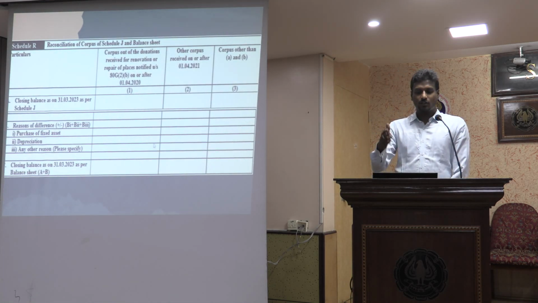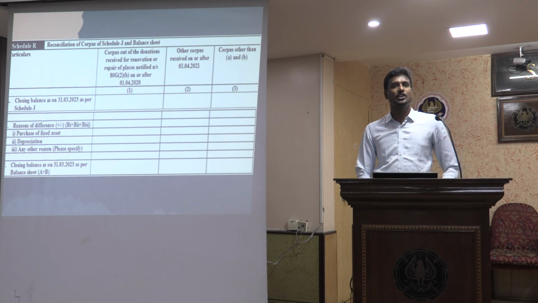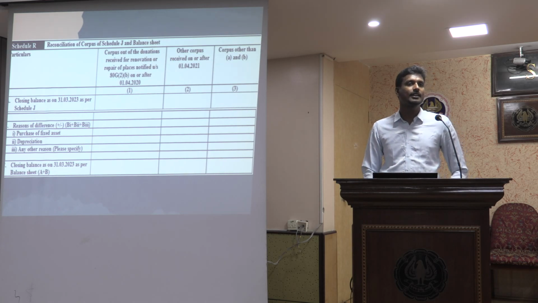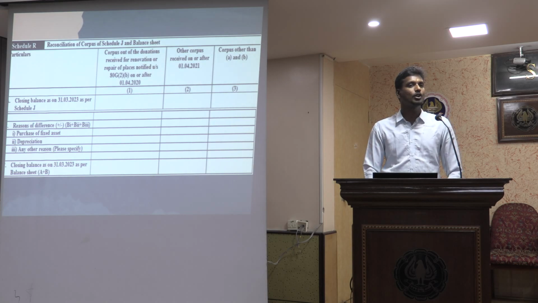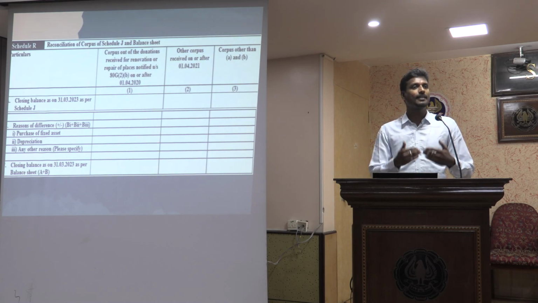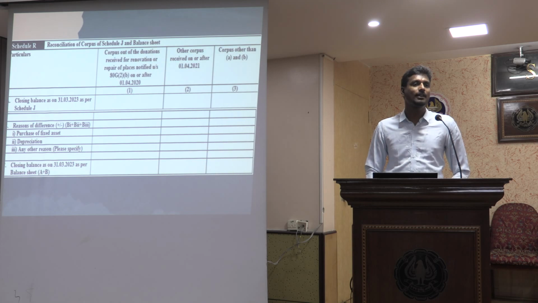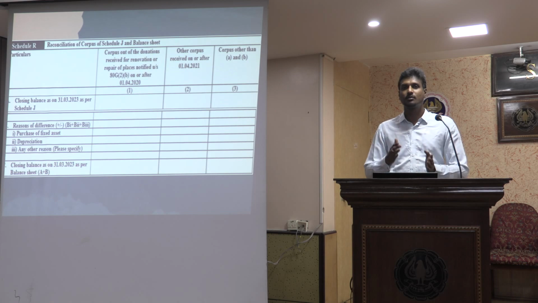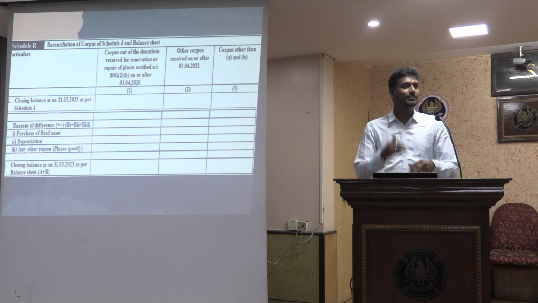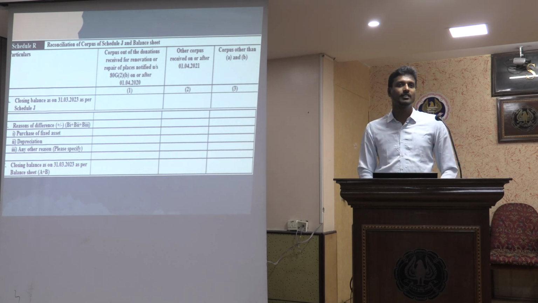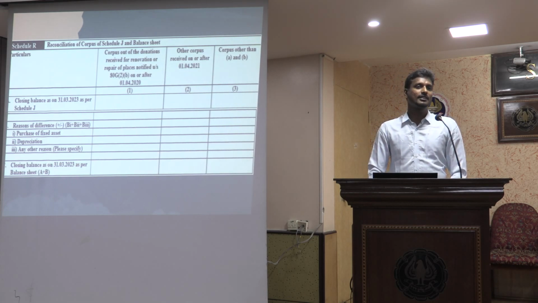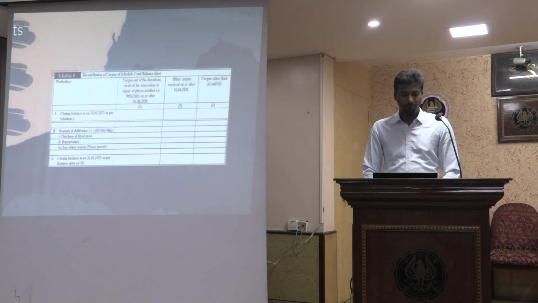So Schedule R, this is how the schedule looks. Closing balance of Schedule J as on 31st March 2023, and what are the reasons for difference? That is either I have purchased fixed assets, or due to depreciation, or for any other reason, and that should tie up with my closing balance as on 31st March 2023 as per the balance sheet. So this is almost similar to our BRS kind of situation, where we have to reconcile the assets on the balance sheet with the investments or the corpus amount in Schedule J.